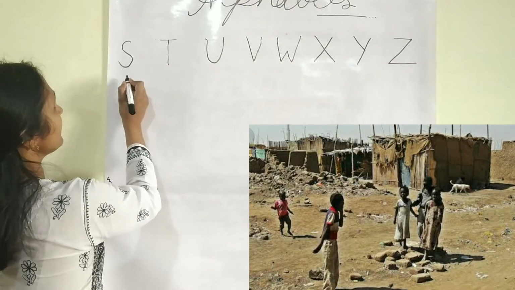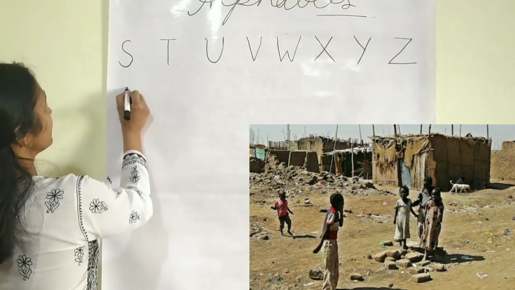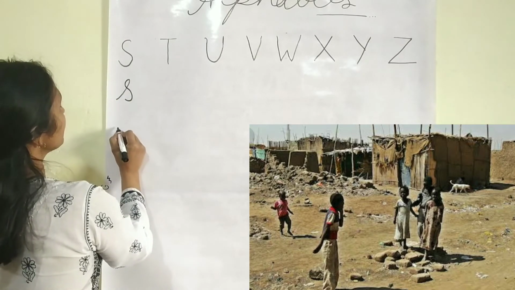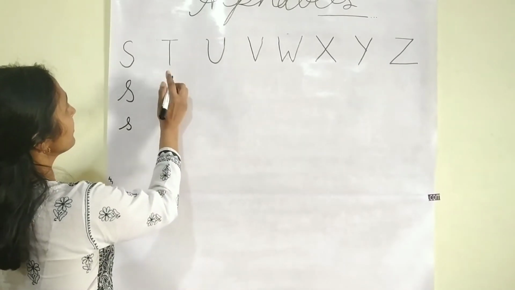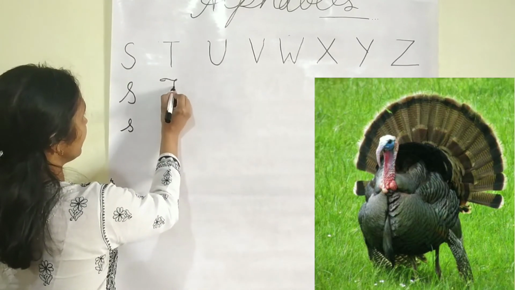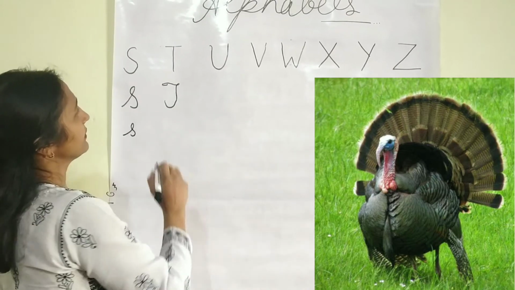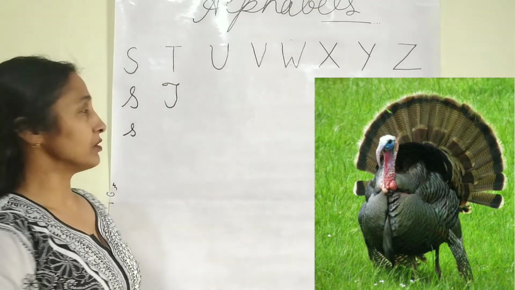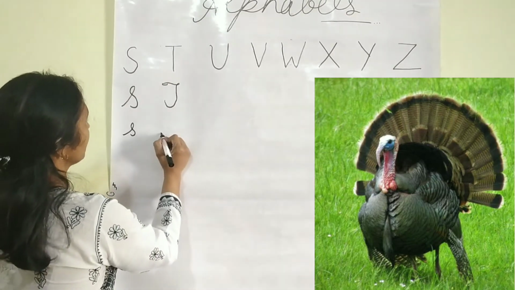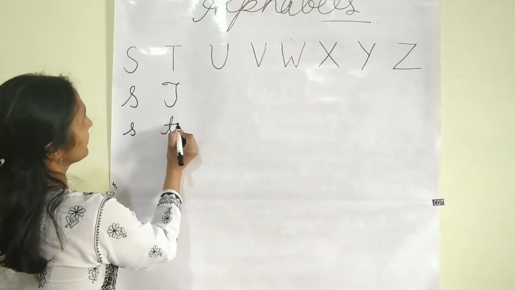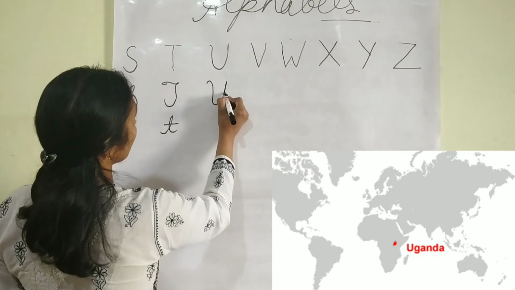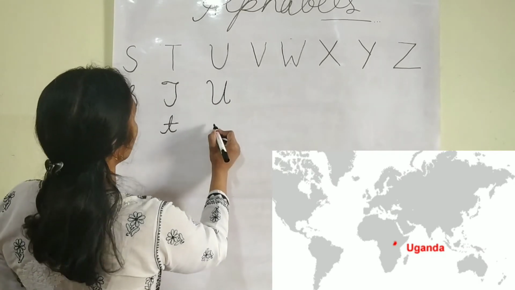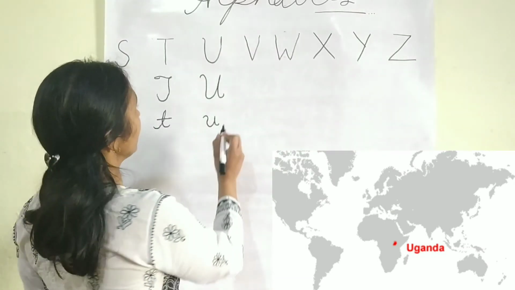S. S for Sudan. Sudan is a very poor country. T for Turkey. Turkey is the name of a bird also. U for Uganda. Uganda is in Africa.